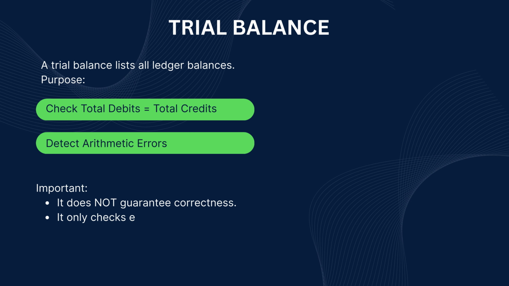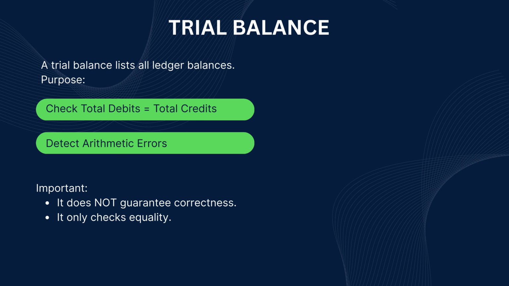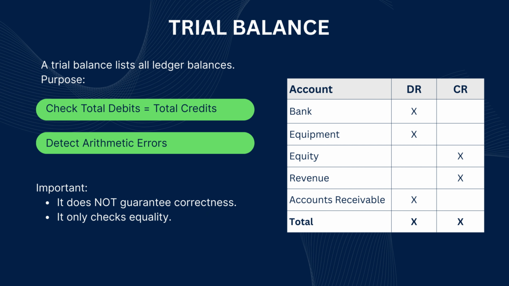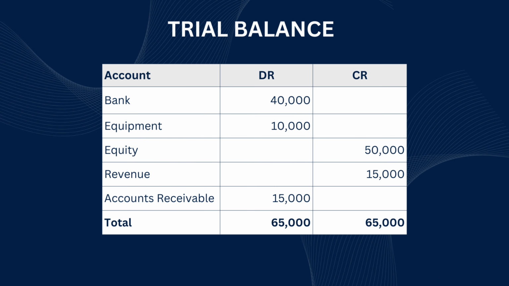Now that we calculated the balances of each account, the next step is to prepare the trial balance. Its main purpose is to check that total debits equal total credits. However, it is very important to understand that this does not guarantee that the accounts are correct. It only confirms arithmetic equality. A trial balance simply lists all ledger balances in two columns, debit and credit. In this example, we list all ledger balances. When we total them, debits equal credits, so the trial balance balances.